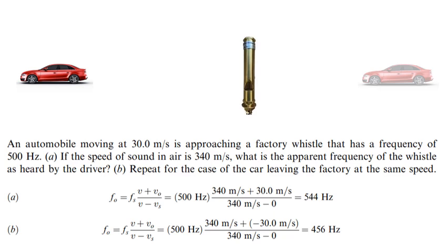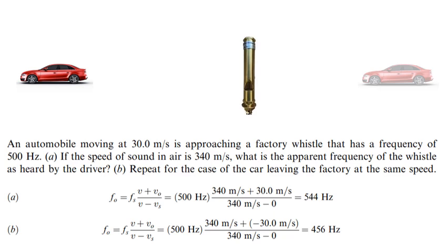Altogether, divided by the speed of sound in air, again 340 meters per second, minus 0 because the source of sound does not move. And so the apparent frequency of the whistle as heard by the driver is 456 Hz.